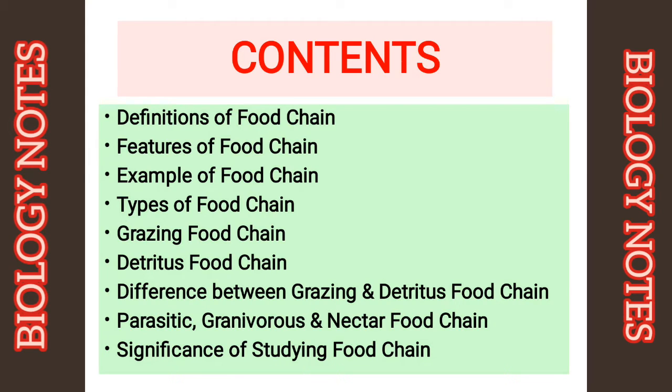Today we will focus on the following topics: definitions of food chain, features of food chain, example of food chain, different types of food chain like grazing and detritus food chain, difference between grazing and detritus food chain, some other types of food chain like parasitic, granivorous and nectar food chain, and finally the significance of studying food chain.